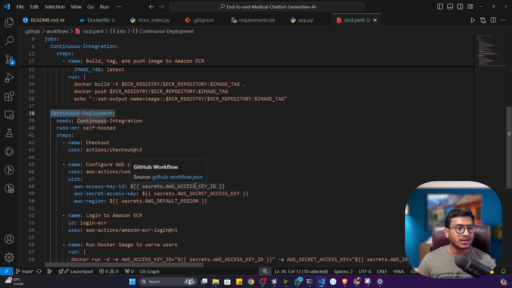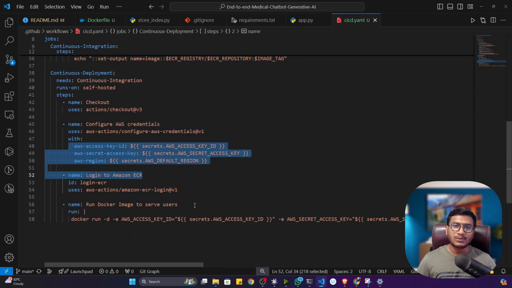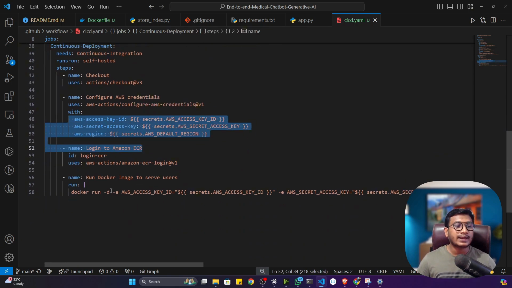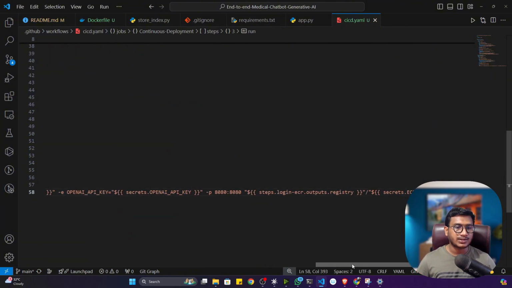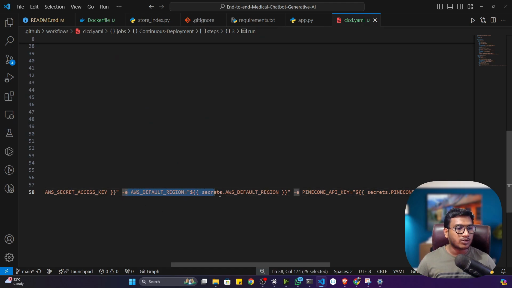Then your continuous deployment will start. Again, it will authenticate with your AWS account. Then it will pull that image from your ECR to the EC2 machine. Then it will execute it here. And here I have set all the environment variables.